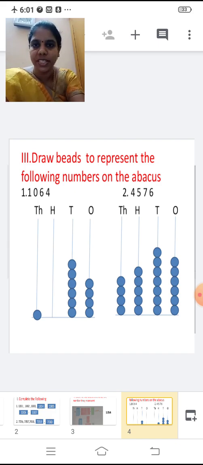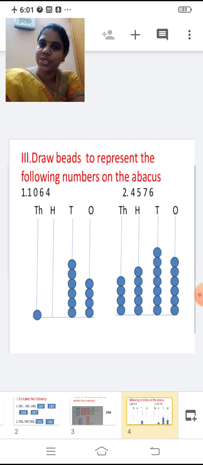You are going to represent that number on the abacus. Shall we? Yes. So first one, 1064. Now ones, tens, hundreds, thousands.